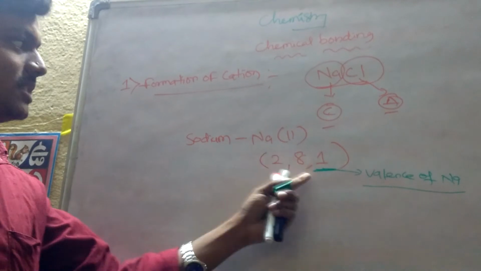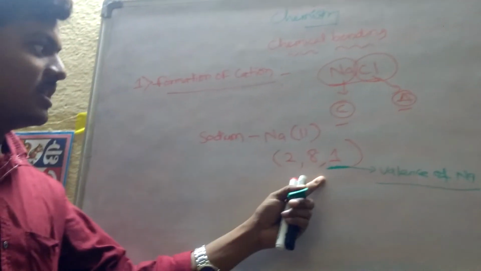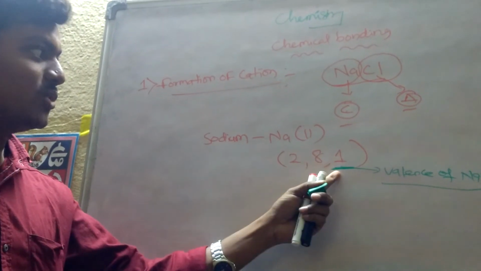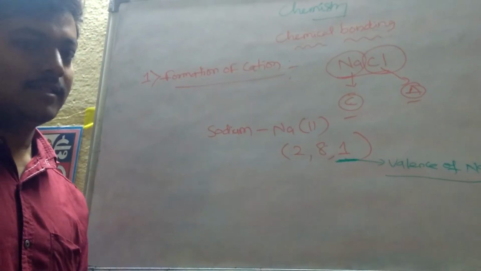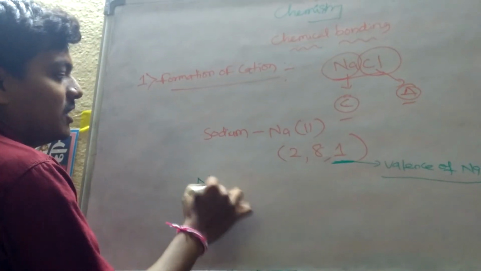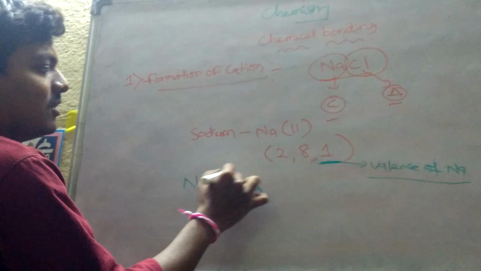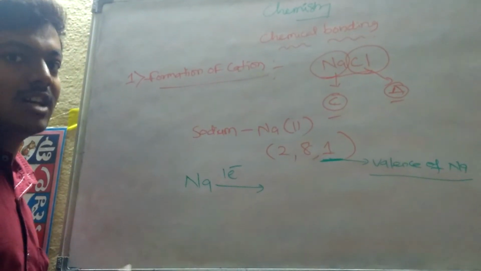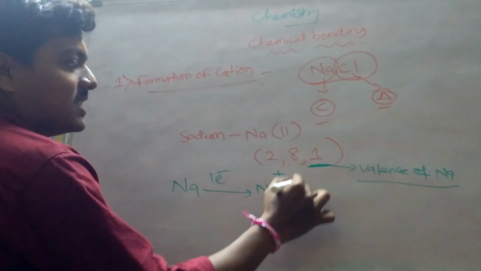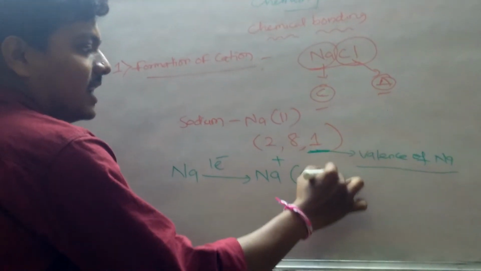Now in this state, what will happen? This 1 electron, the sodium is ready to donate to others. So that's why this sodium is ready to lose 1 electron, or donate 1 electron, or transfer 1 electron. So it becomes Na plus. So this Na plus is called a cation.